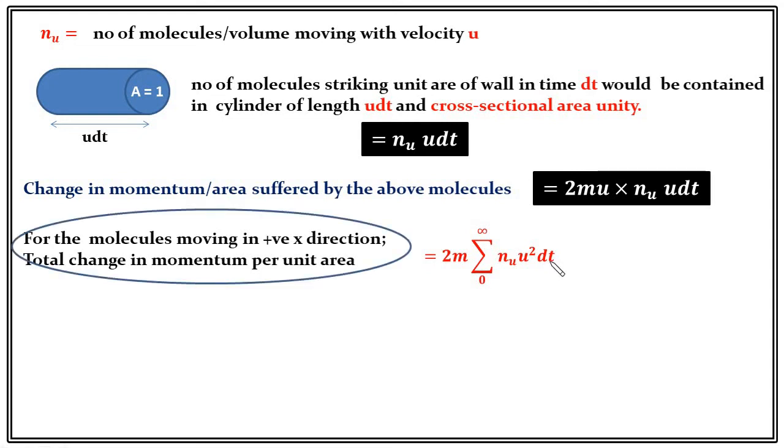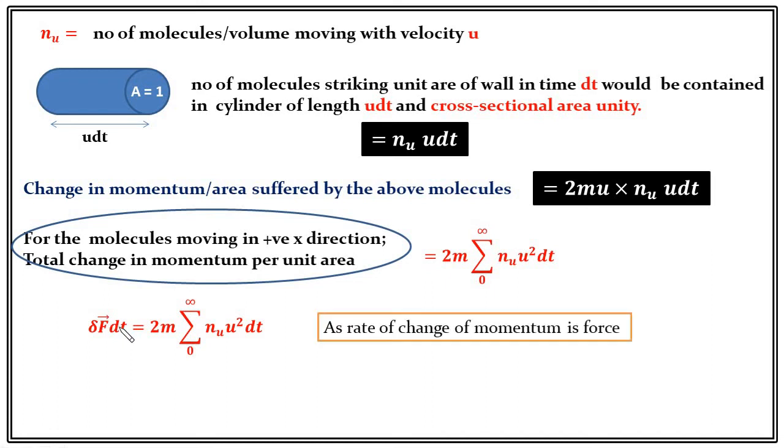What is the rate of change of momentum? The rate of change of momentum is force. Therefore, we can write delta f into dt. We can simply replace momentum by force into time. Here this force is force per unit area because this momentum is momentum per unit area. The equation becomes delta f dt equals 2m summation over 0 to infinity nu u square dt. This dt will cancel out. And what is force per unit area? Force per unit area is pressure. Therefore, molecules traveling along the positive x direction will exert this amount of pressure on the wall.